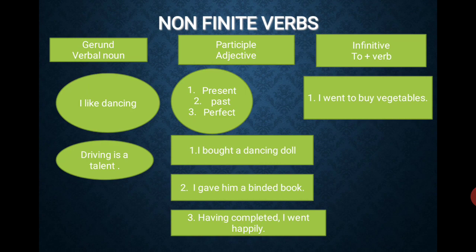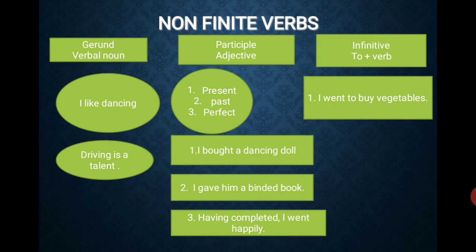It is giving some information about the noun. The noun is doll, and dancing doll. So dancing is the present participle acting as an adjective, giving information about the noun doll. So a participle acts as an adjective. That is the only difference between a gerund and a participle. A gerund acts as a noun, while here the participle acts as an adjective.